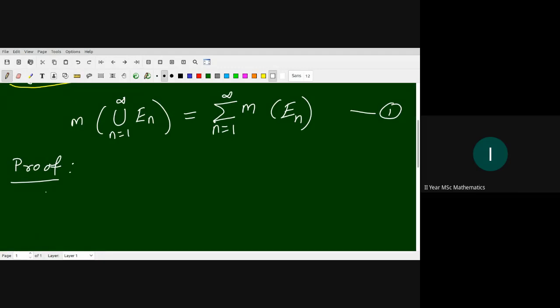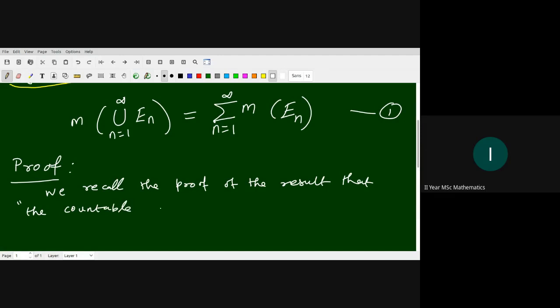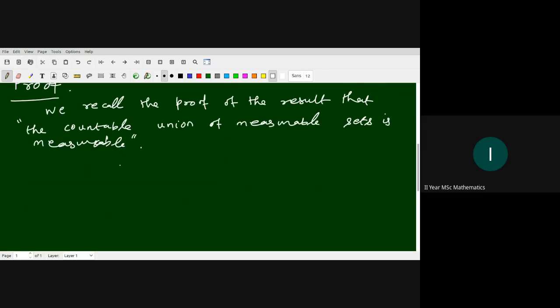So we recall the proof of the result that a countable union of measurable sets is measurable. Okay, we briefly see that proof.